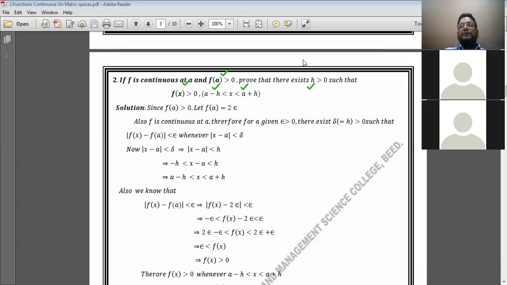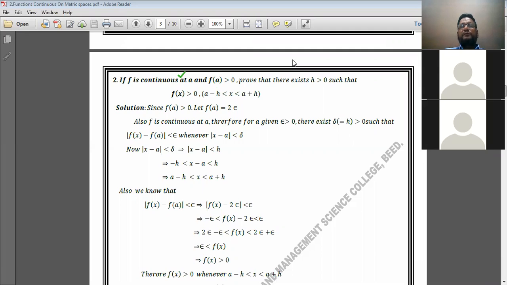What is given and what is required to prove? The function f is continuous, and along with that f of a is positive. Then f of x must also be positive whenever x lies between these two values. If x lies between a minus h and a plus h, then 100% f of x must be positive.